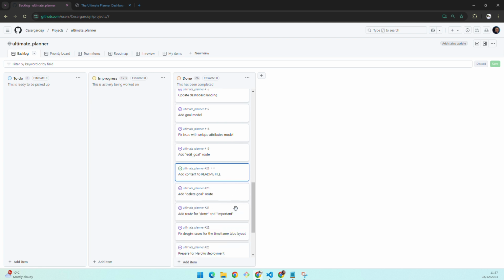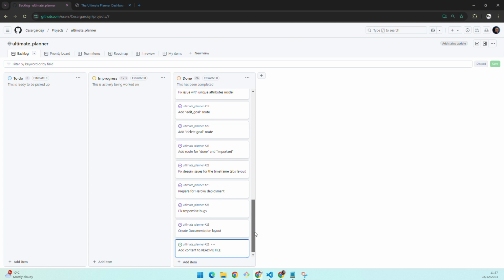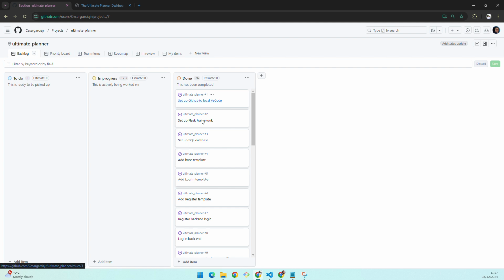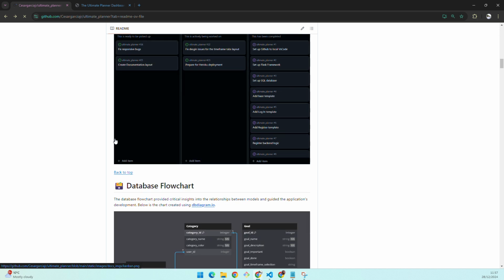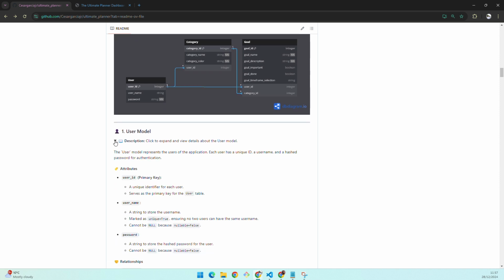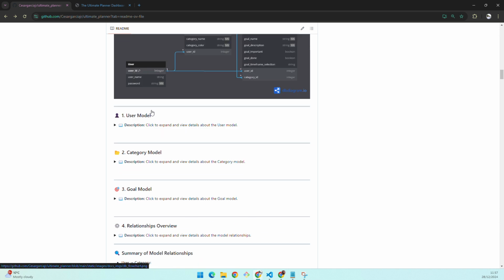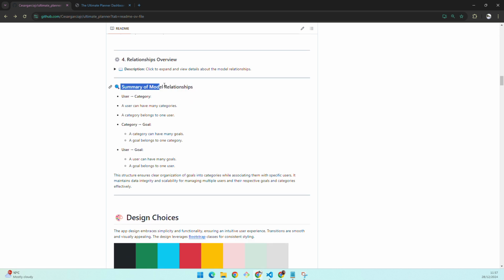So basically, I added here step by step of my application and everything I needed to do in order to achieve and develop this application. I also added this database flowchart and described the relations between the models of the database. Put a little bit of summary of the model relationships here.